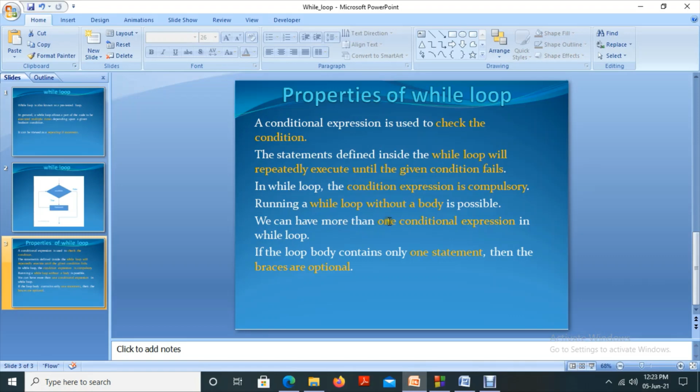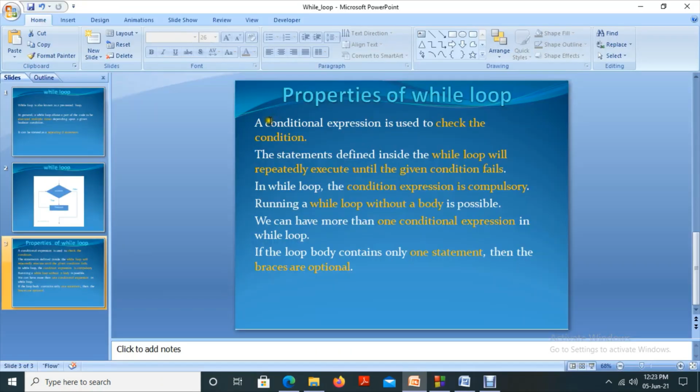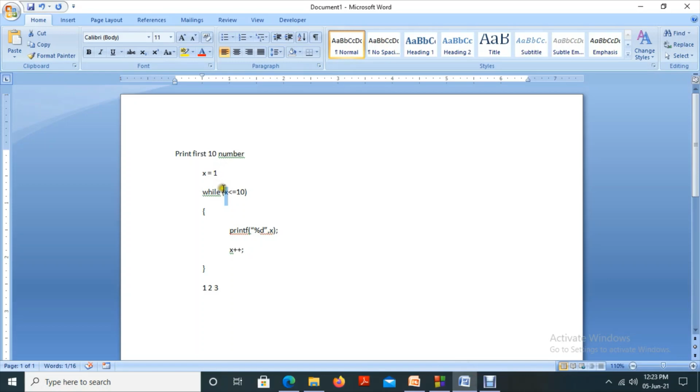We can have more than one conditional expression in a while loop. Instead of writing the update separately, I can write it here itself, x plus plus, like this.